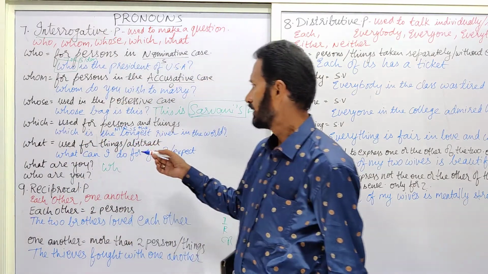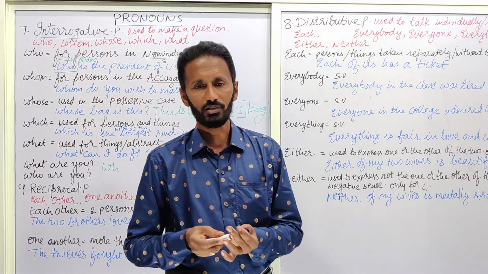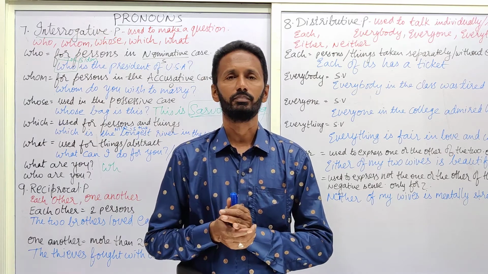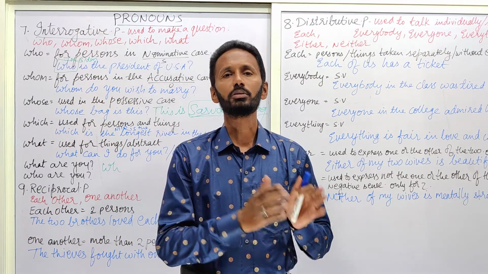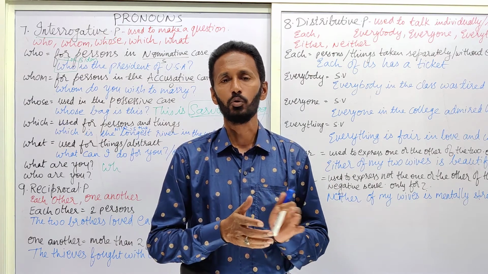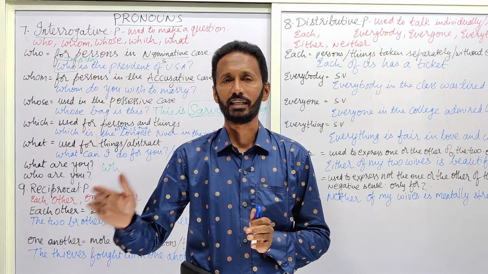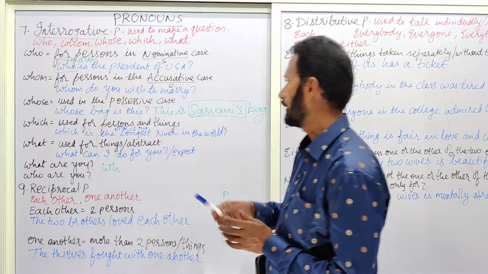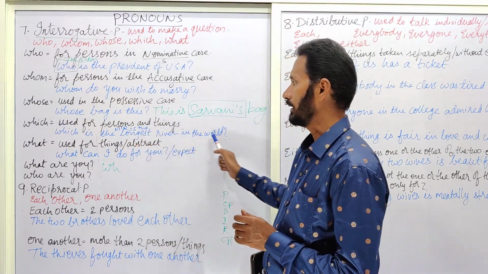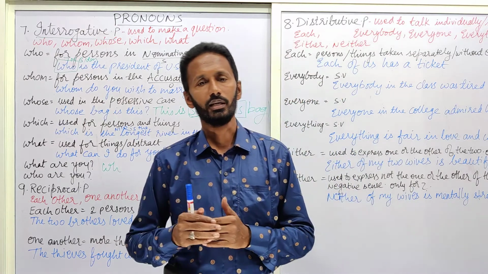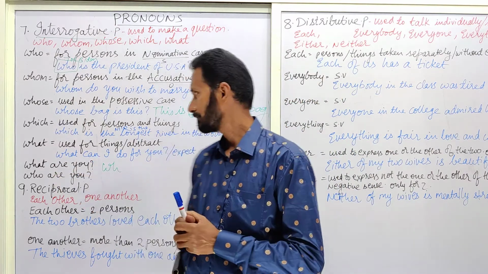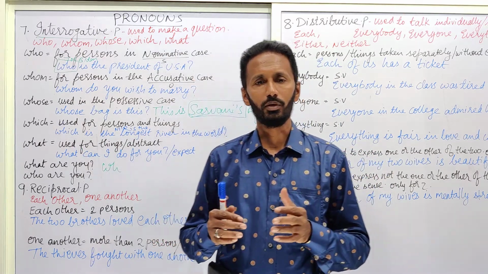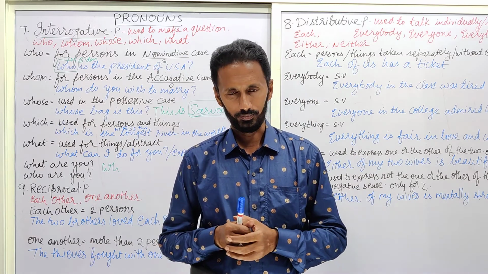In the same manner, which student did this work? That is also, which can be used for persons. Which teacher took the class? We shouldn't say who teacher took the class. Which teacher took second MPC? SS Bhushan took second MPC. So it is used for both persons and things. Hope it is clear.